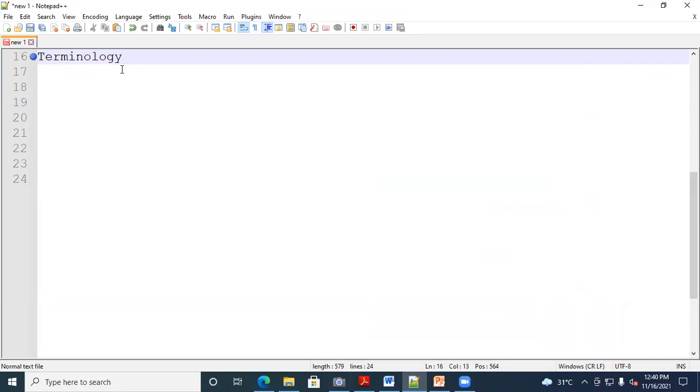Terminology. Now the first terminology we are using is the push. For what purpose are we using the push? For inserting the element. So this push operation is used to insert the element into the stack. Second, next, pop.